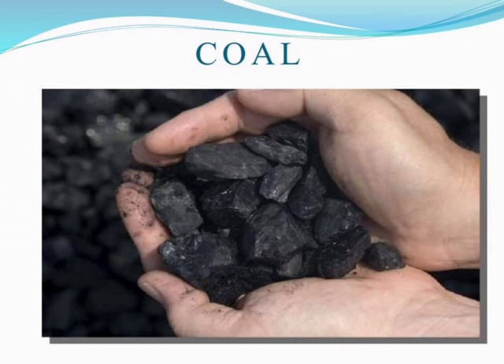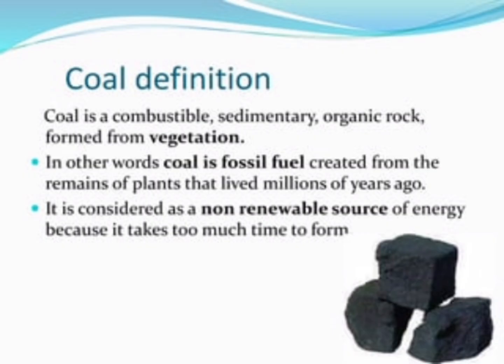So our next topic is coal. What is coal? How is it formed? Coal is a combustible sedimentary rock formed by vegetation. That means we can say coal is a fossil fuel created from the remains of plants and animals that lived millions of years ago. It is also considered a non-renewable source of energy because it takes too much time to form.